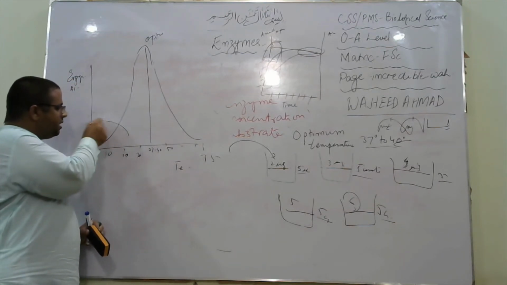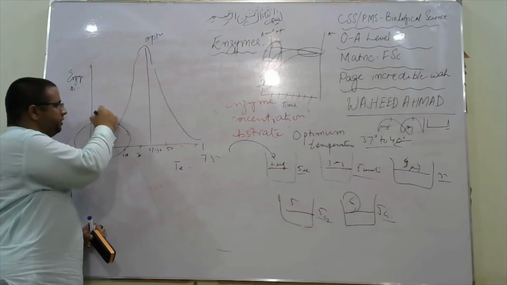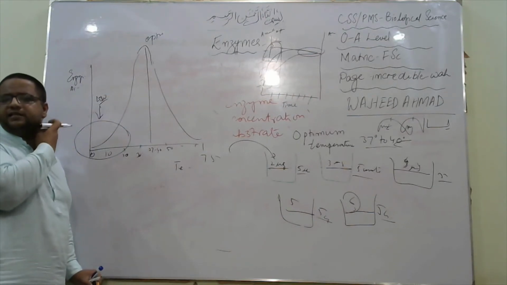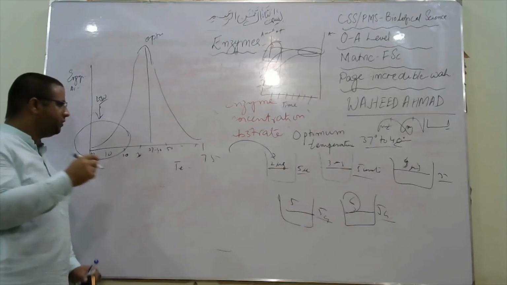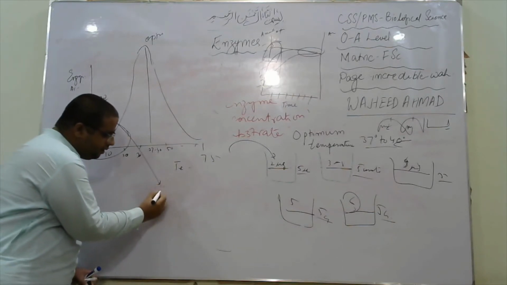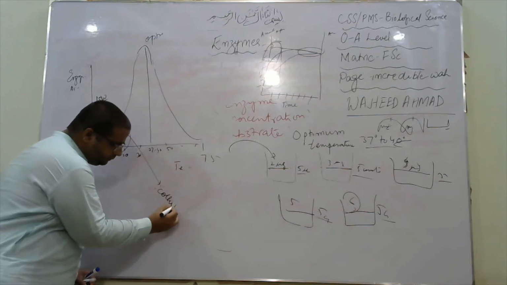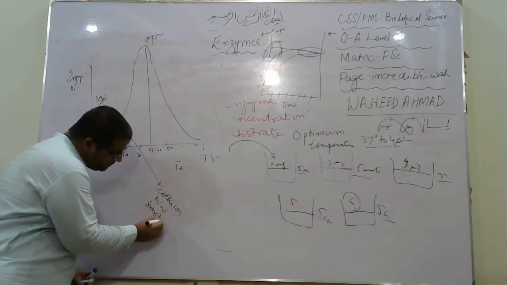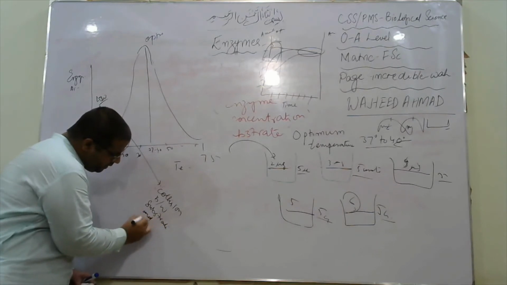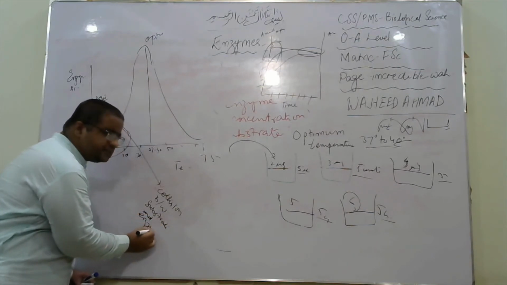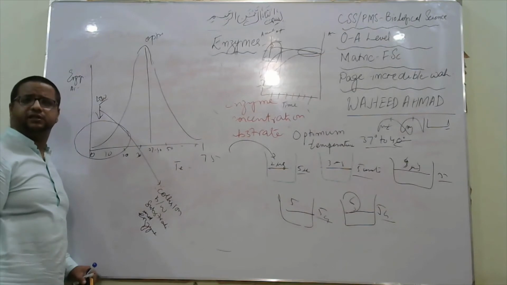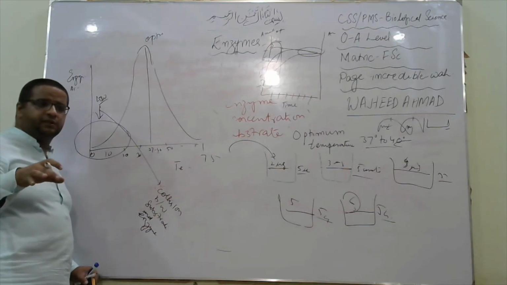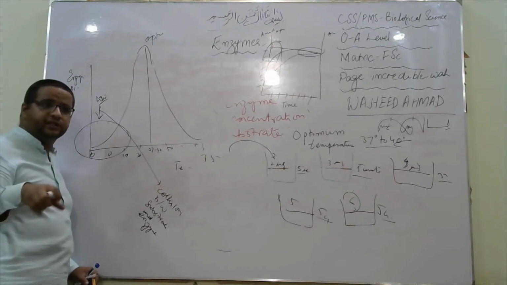At low temperature, what is the reason behind low activity of enzyme? Because of low collision between substrate and enzyme. Why low collision? Because the substrate has low energy. How do they have low energy? At low temperature, the body movement is restricted somehow.